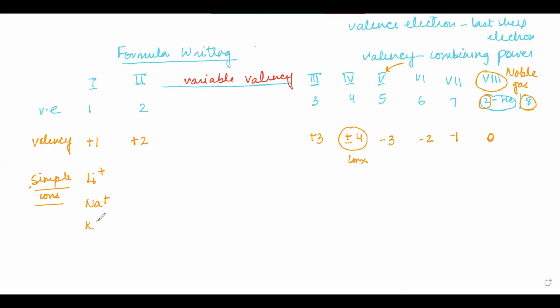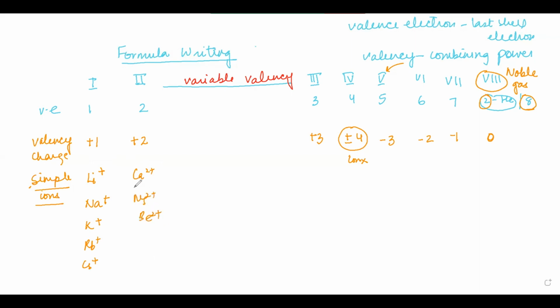Similarly, potassium, because these are group 1 elements. So their valency, their charge, will remain on all the group 1 elements. Lithium, sodium, potassium, rubidium, cesium, they all will have a positive charge. Similarly, in group 2, we have calcium 2 plus, magnesium 2 plus, beryllium 2 plus, right?